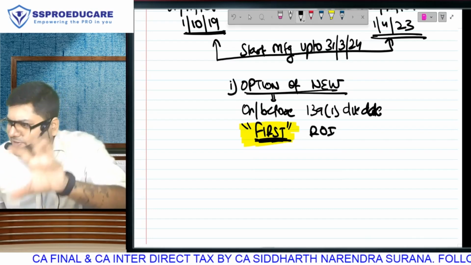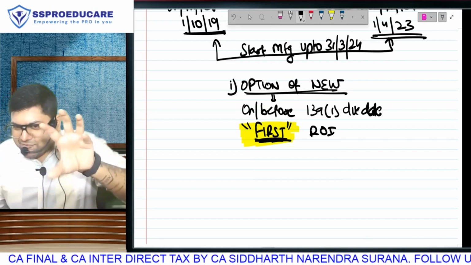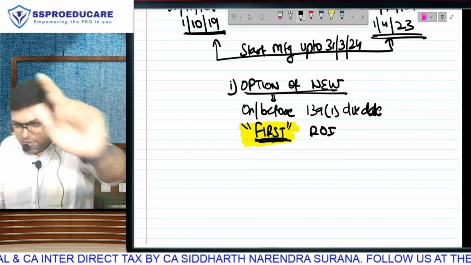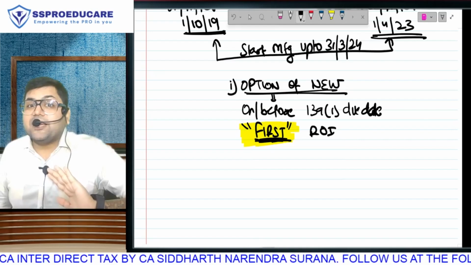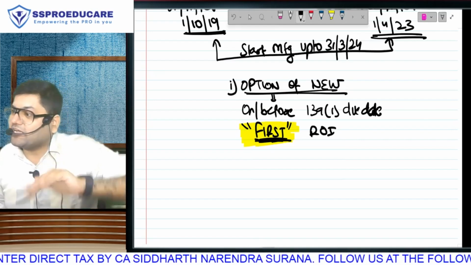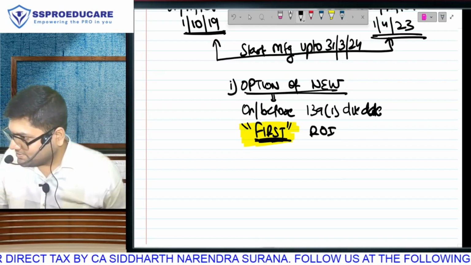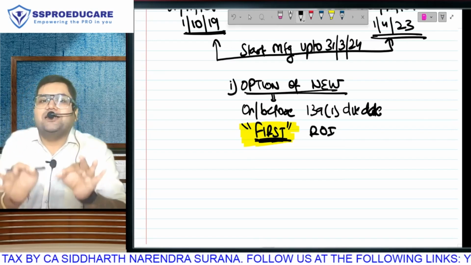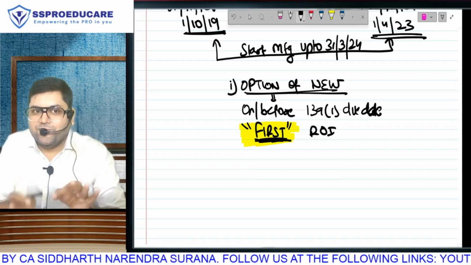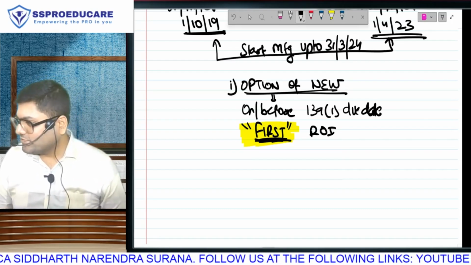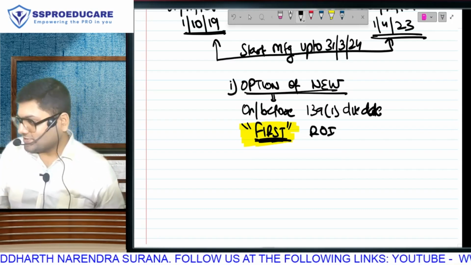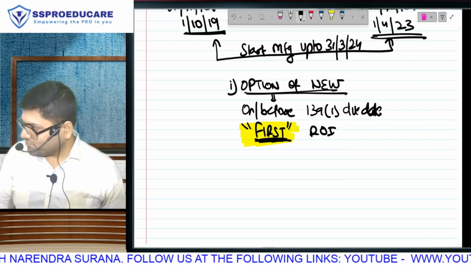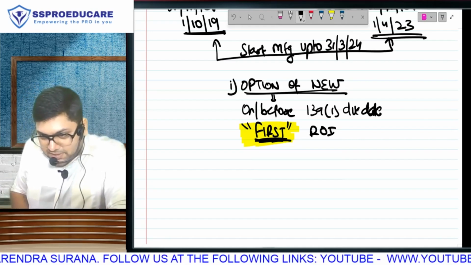Once your additional depreciation and scientific research is over, after 2 years, 5 years, 10 years, you go from old to new. But you can't come back. Meaning the 25.168 option can be taken after a few years also. Any which way they are old companies. But the 17.16 option has to be taken in the first year itself, before the due date of the first return. Understood? Everyone? Let me see. Am I a newly incorporated company?